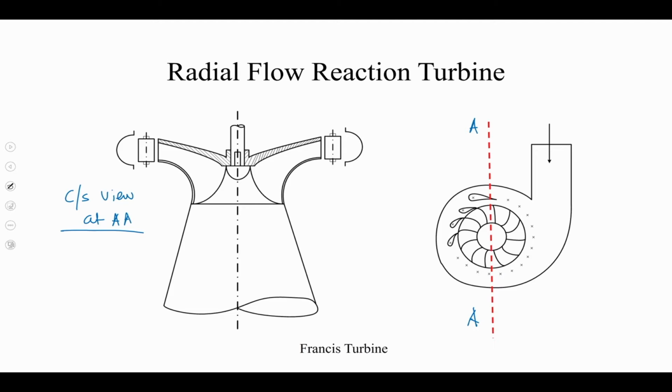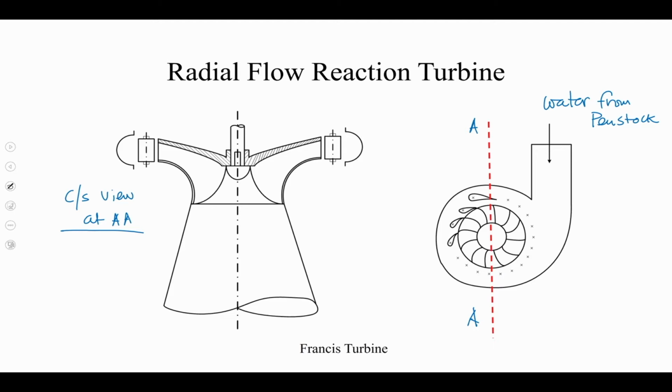This is water from the penstock. As I have discussed, water is allowed to enter the turbine from the reservoir through a fluidic channel which is known as penstock.